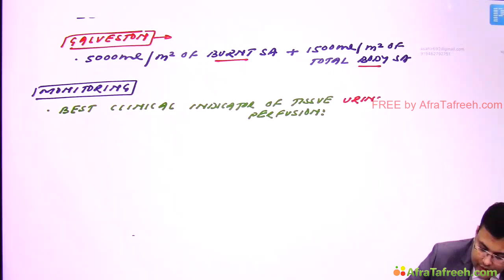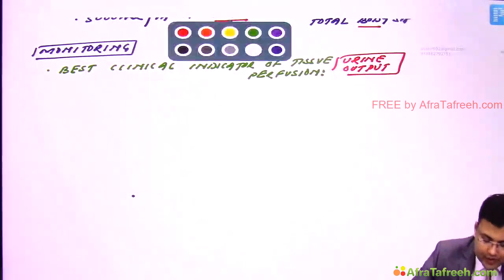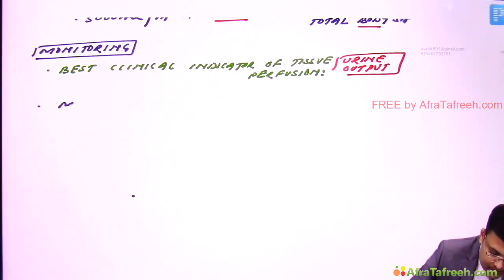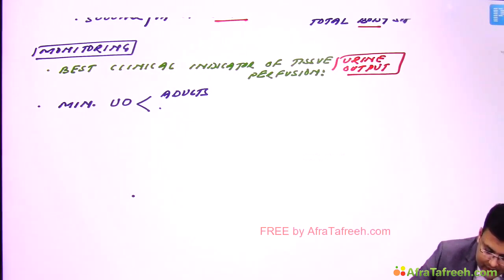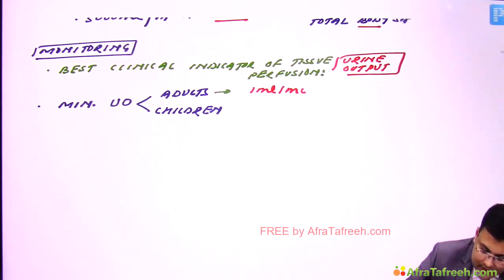So the best clinical indicator of tissue perfusion is urine output. After adequate tissue perfusion, the minimum urine output in adults should be, you have to remember, 1 ml per minute, and in children it's 0.5 to 1 ml per minute.